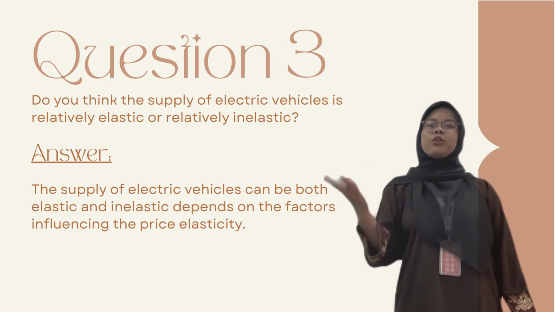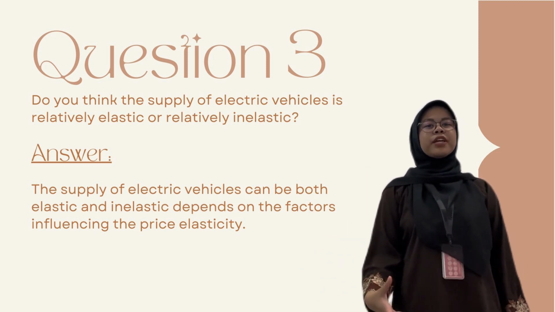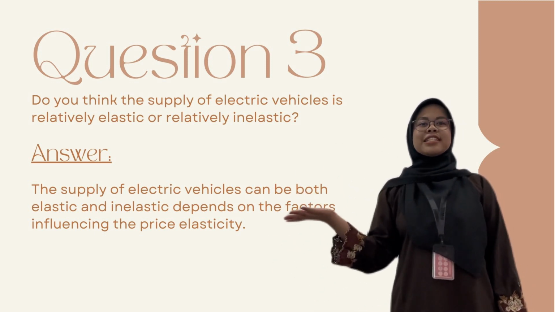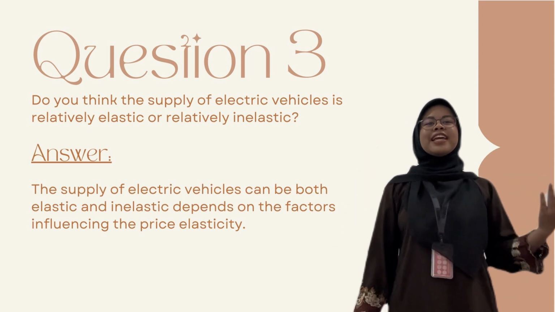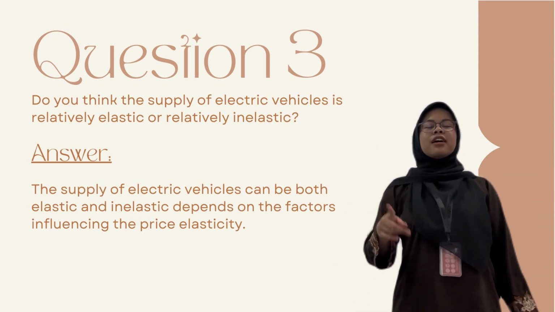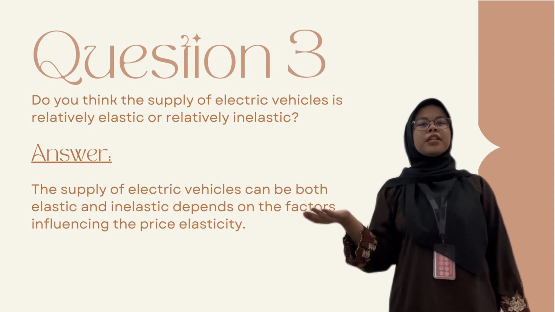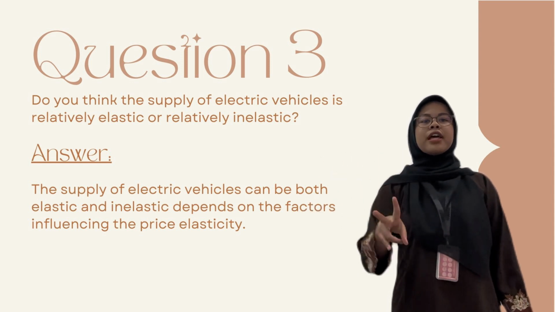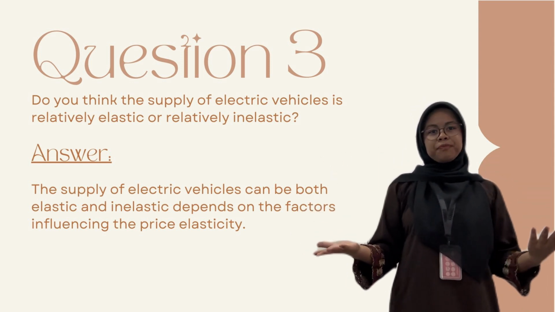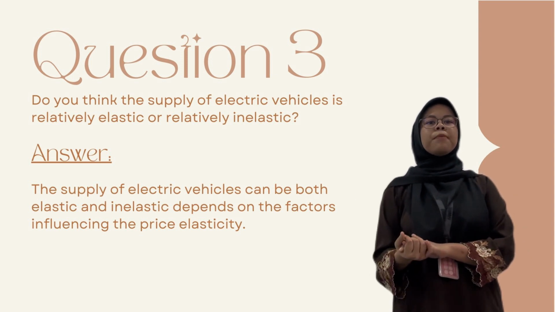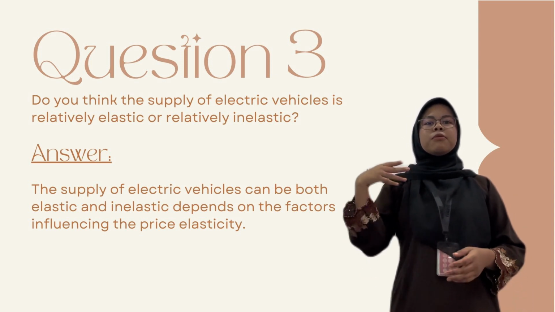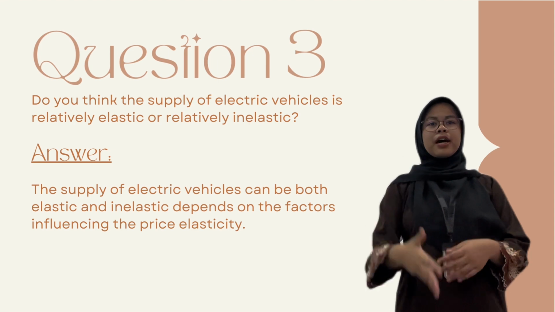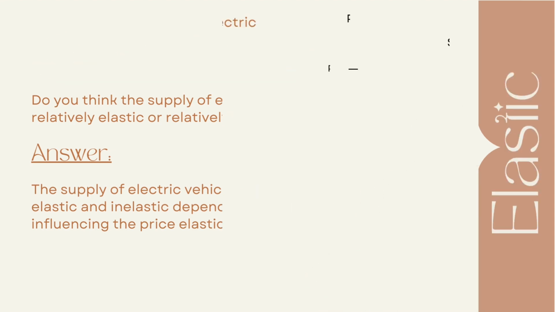Question 3. Do you think the supply of electric vehicles is relatively elastic or relatively inelastic? The answer is the supply of electric vehicles can be both elastic and inelastic. This is because it depends on the factors that influence the price elasticity.